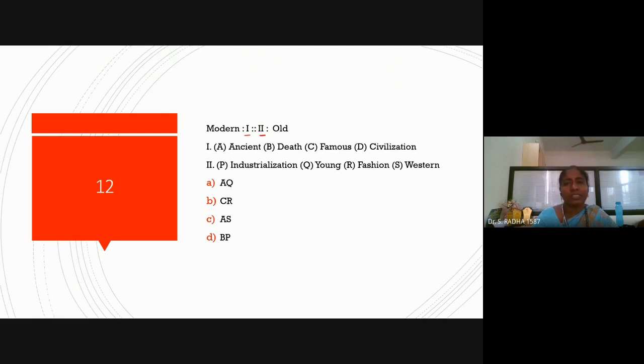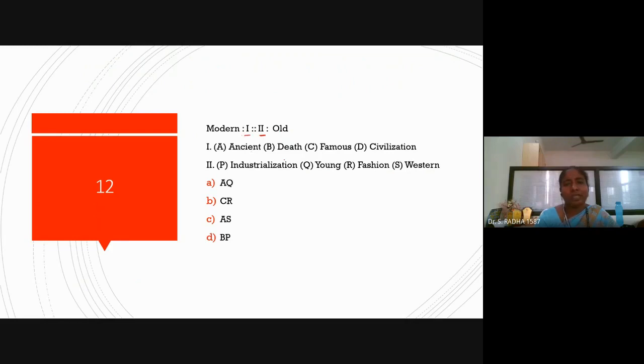Famous or civilization, if you take, appropriate, the word should come in category 2 also. Category 2, we have industrialization, young, fashion, western. So in the first category, if you take ancient, and in the second category, if you take young, this modern and old will be satisfied. Ancient comes to old and young comes to modern.